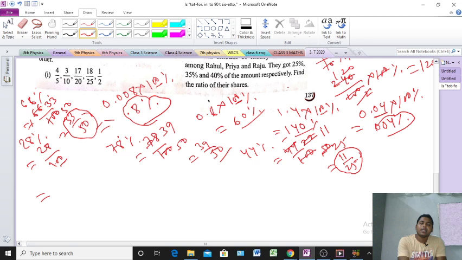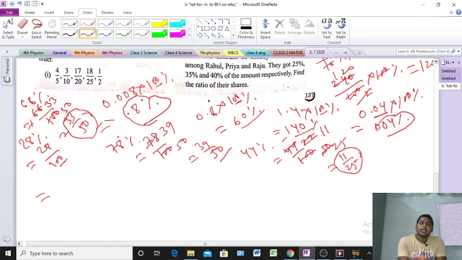Clear everyone? Okay, next, 120%. 120% means we can write 120 by 100, or not? Yes, 120 divided by 100, because we are removing the percentage sign, so you can write 100 in the denominator. After that, cancel the 0. Now we are getting 12 by 10.